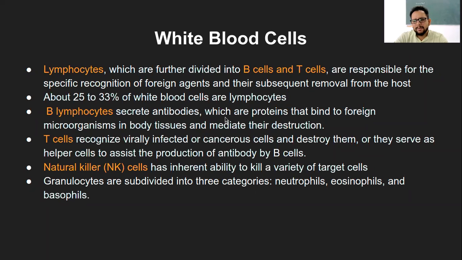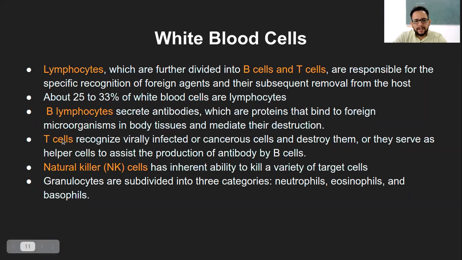Antibodies are nothing but proteins that bind to foreign microorganisms in body tissues and mediate their destruction. So the specific function of B lymphocytes is to secrete antibodies.